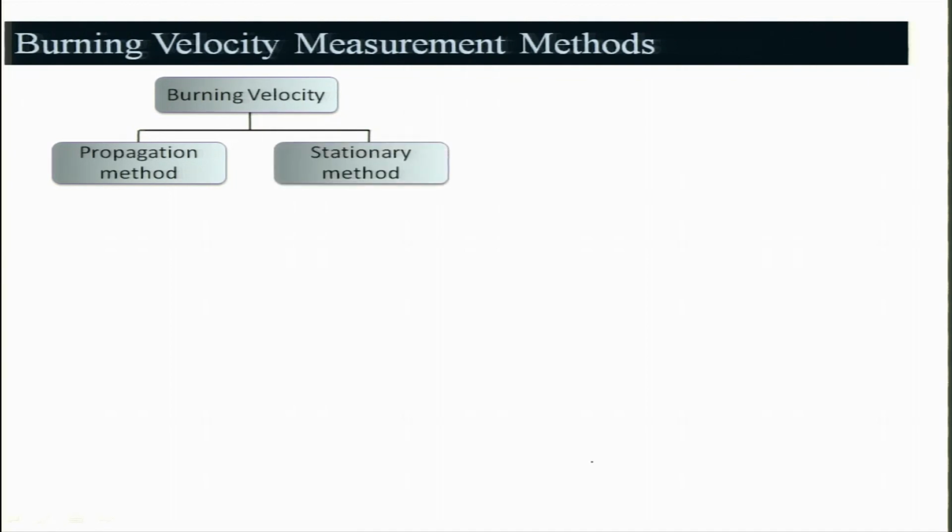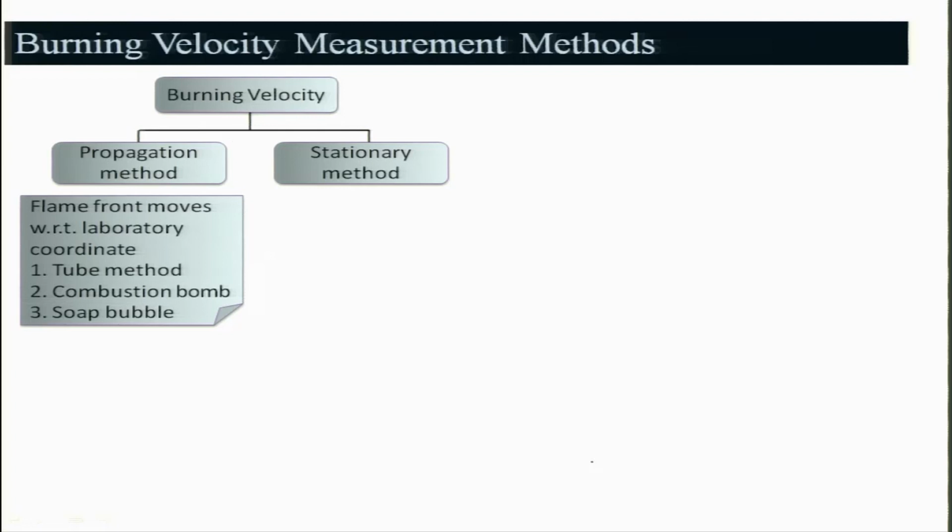Now, we will be looking at how to measure the laminar burning velocity. There are various methods available in the open literature, however, we will be looking at some of them. And these measurement methods for burning velocity can be broadly divided into two categories. One is the propagation method, where the flame is moving at certain velocities. The other is the stationary method, where the flame has to stabilize and then you measure the burning velocity.